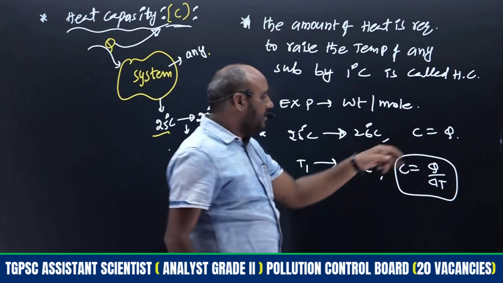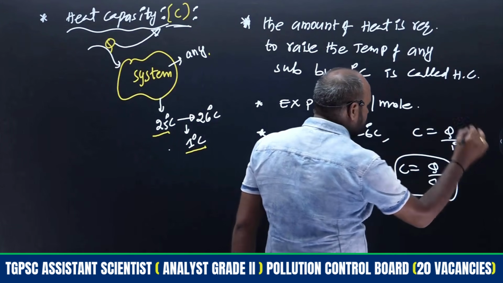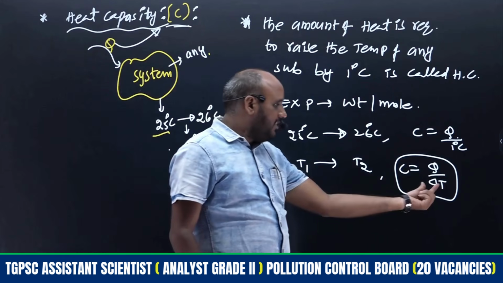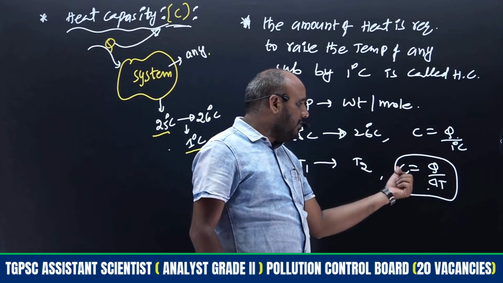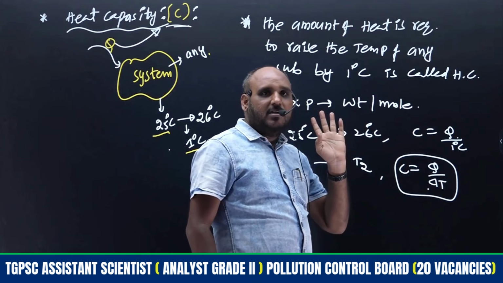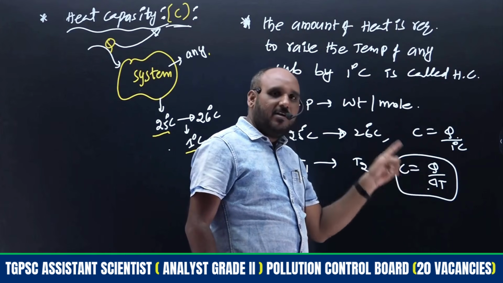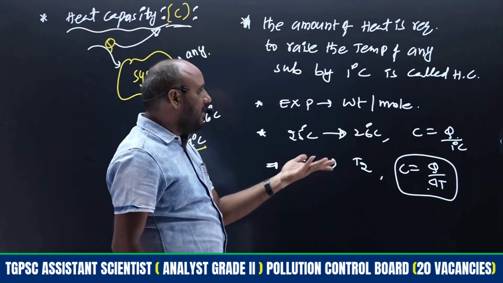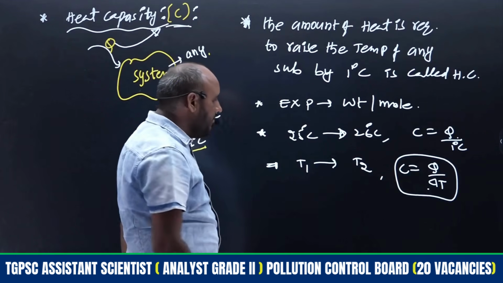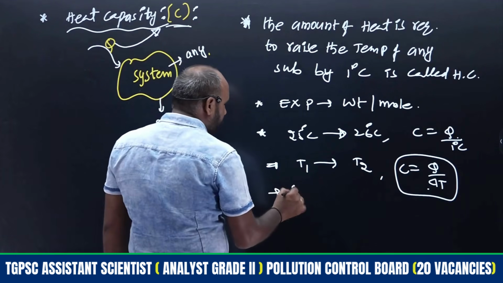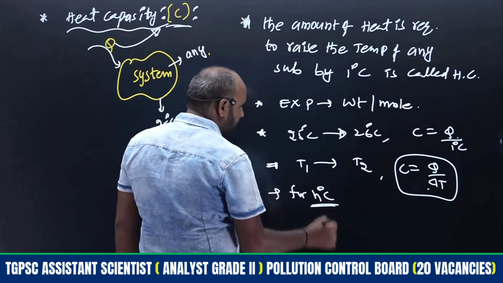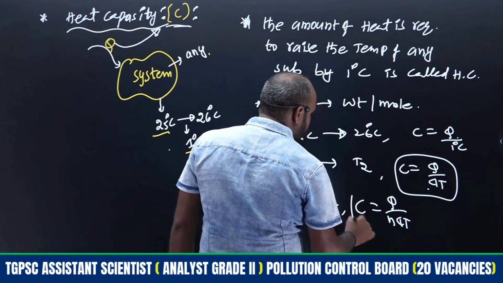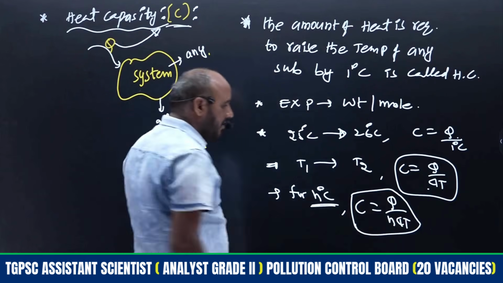For 1 degree centigrade, here we directly take 1 degree. If we don't know what the temperatures are, this temperature difference is applicable for 1 degree only, right? If it is 2 degrees, 3 degrees or 5 degrees, how much heat capacity is required? So for n degree centigrade change, C is equal to Q by n into delta T. For n degrees, we have to write it like this.